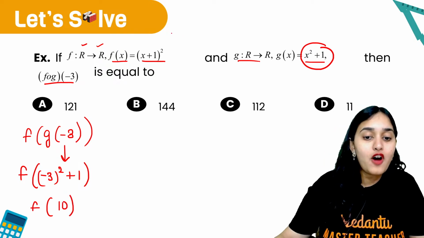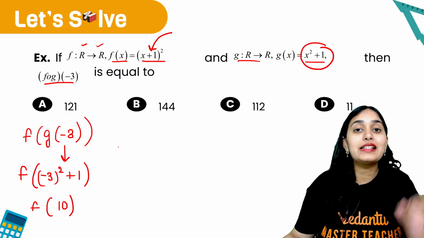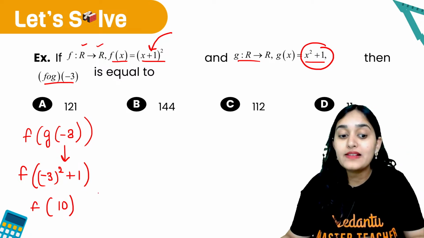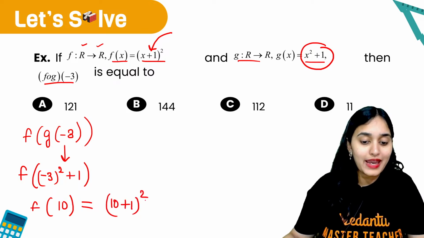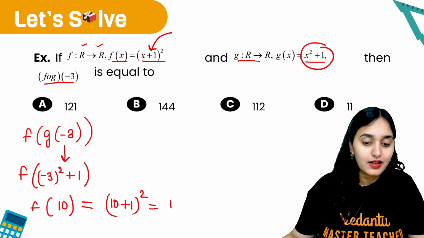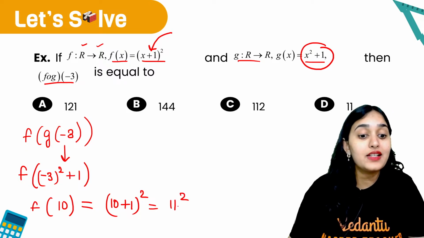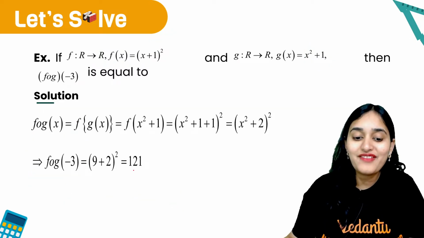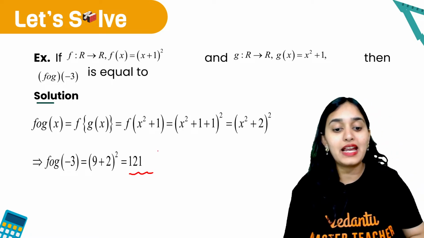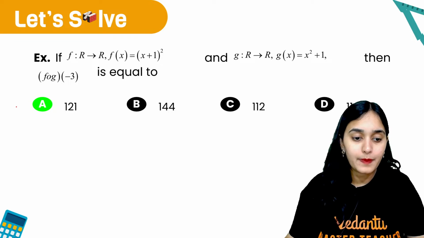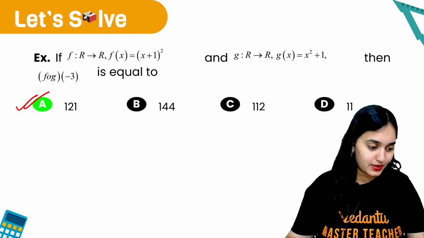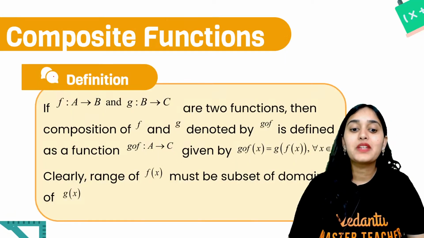Now what is f of 10? F function is (x plus 1) whole square. So f of 10 is basically (10 plus 1) whole square. What is 10 plus 1? 11 square. What is 11 square? 121, right? So we get 121 as our answer. Okay? What is the answer? 121. Simple?